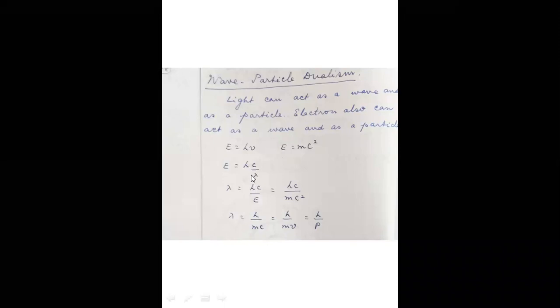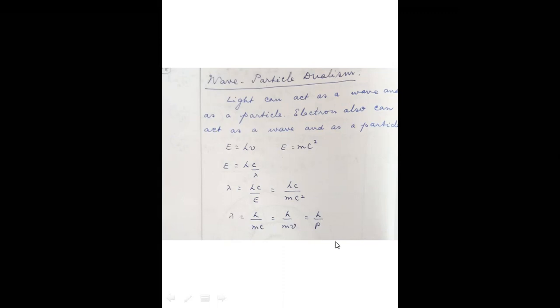From this you can take the lambda to the left side and E can be brought to the denominator. So lambda is equal to hc by E. So this E you can substitute mc square. So this c and this c can be cancelled. So what you are getting is lambda is equal to h by mc. c is the velocity of light. Suppose a particle is moving with a velocity much less than that of light, the momentum is mv. So lambda is equal to h by mv, which is equal to h by p, which is the de Broglie matter wave equation. So lambda is equal to h by p.